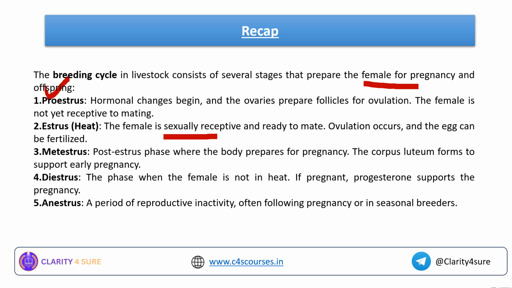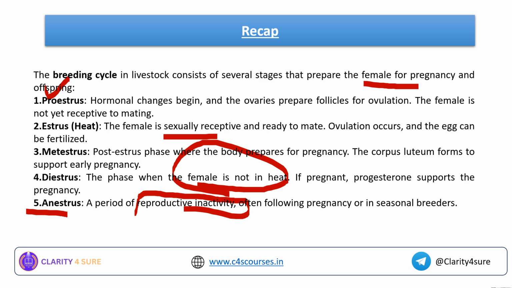Next comes diestrus. What is diestrus? The phase when the female is not at all in the heat period. If pregnant, progesterone supports the pregnancy. What is anestrus? It is a period of reproductive inactivity, often following pregnancy or in seasonal breeders, and there are also some pathological reasons for anestrus. I hope this lecture was clear to you now.